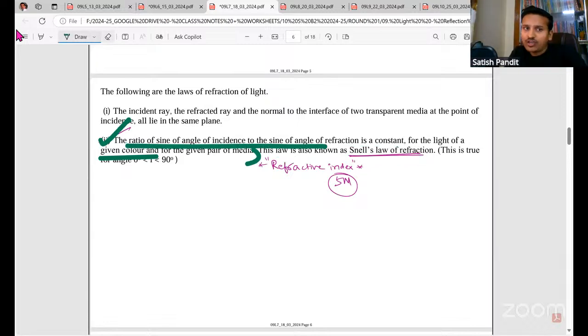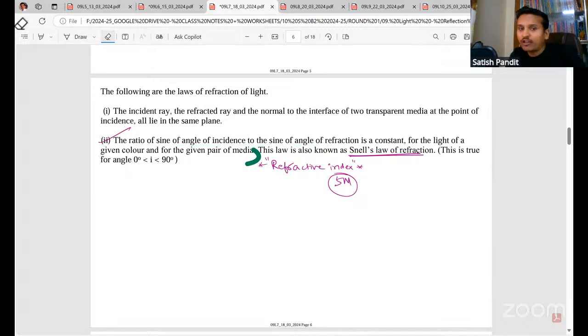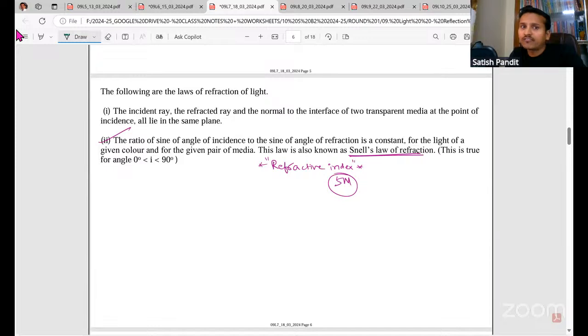Okay. The ratio of the sine of angle of incidence to the sine of angle of refraction is a constant for a light of given color and for a given pair of media. This is known as Snell's law of refraction. And this is true only for angle of incidence i greater than 0 and less than 90.